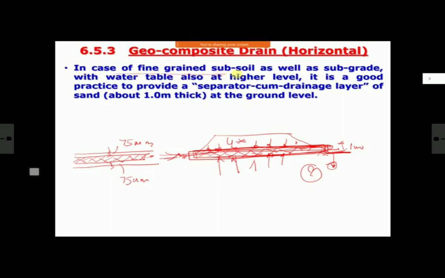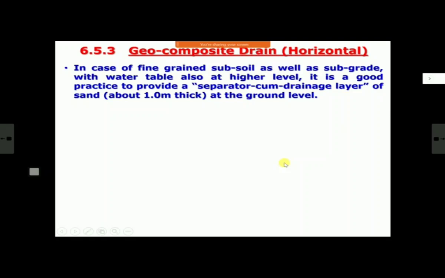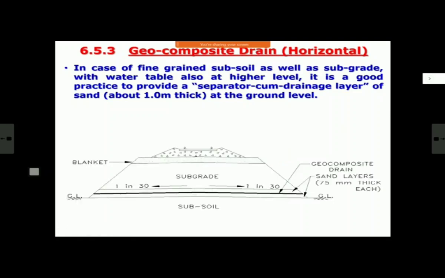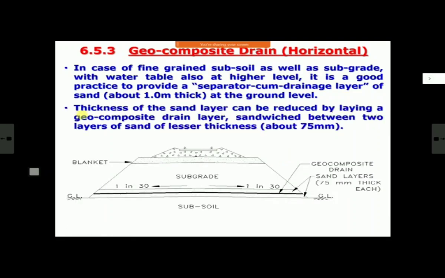So the same thing is written here: in case of fine grained subsoil as well as subgrade with water table also at high level, it is good practice to provide a separator cum drainage layer. This sand layer is a separator cum drainage layer of sand about 1 meter thick at the ground level. The thickness may vary a little bit here and there depending on the height of the bank and what type of soil it is, roughly 1 meter. Wherever there is a scarcity and you want to reduce the thickness of sand, you can do this by laying a geocomposite drain layer, which is sandwiched between two layers of sand of about 75 mm. So this is one layer of sand of 75 mm, this is another layer, and then you can put this geocomposite in between.